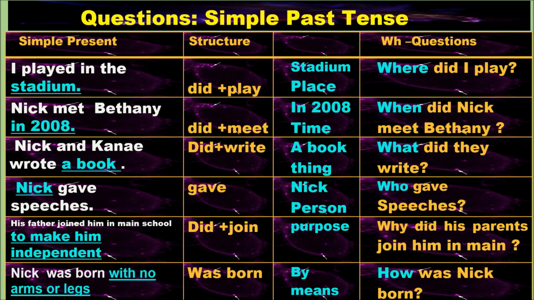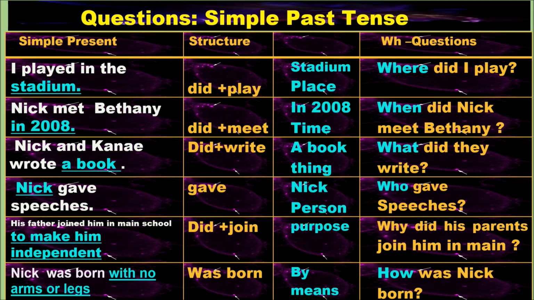Now, here is a small pattern and the table that will help you, because we picked all the sentences from our unit 1, and most of the sentences are from past tense. So we have taken this table. First of all, what we have to do is we have to identify the sentence. I played in the stadium, right? Imagine Nick played in the stadium. So here we are talking about the stadium is the place. And played is past tense.